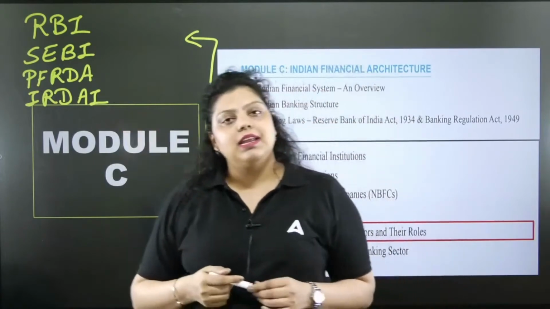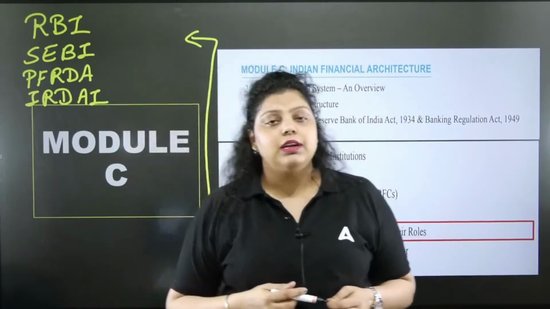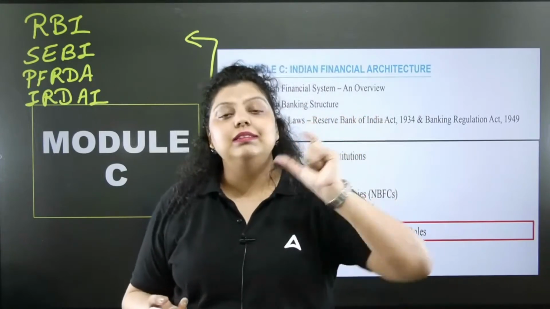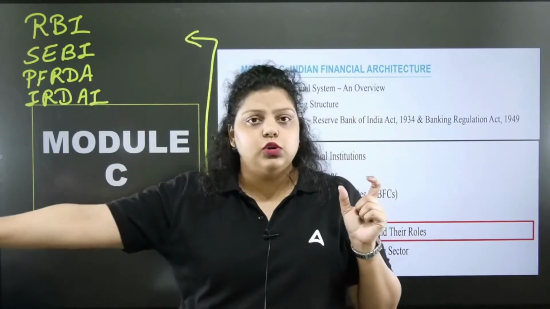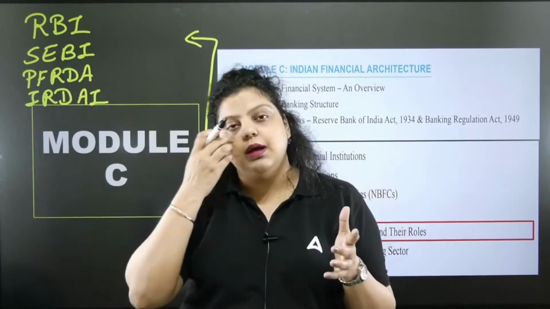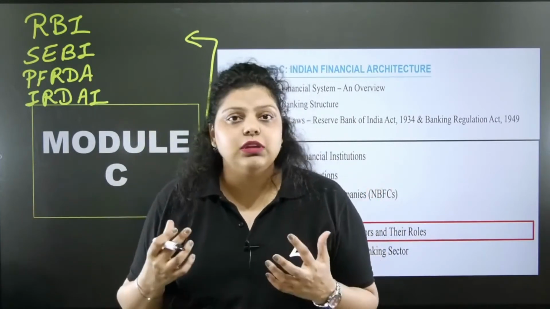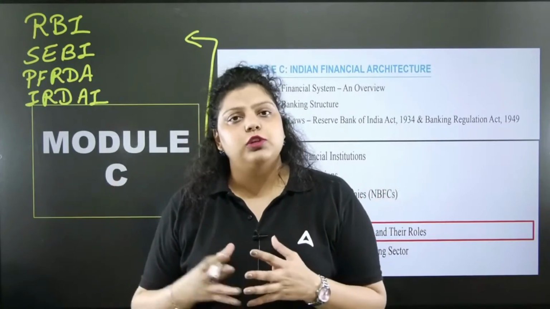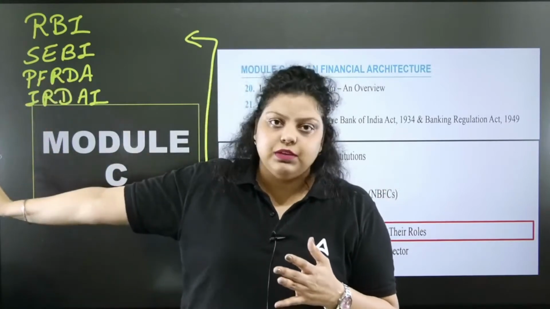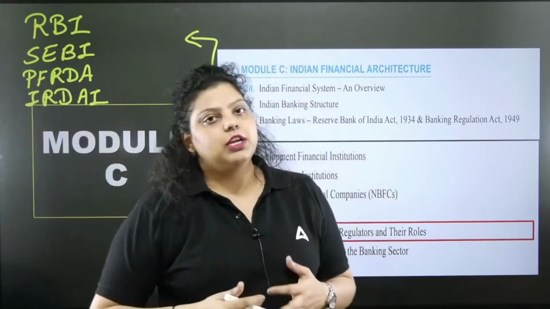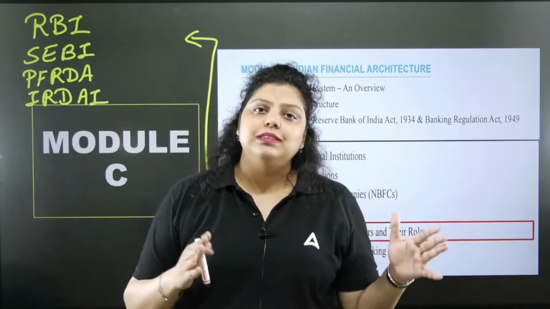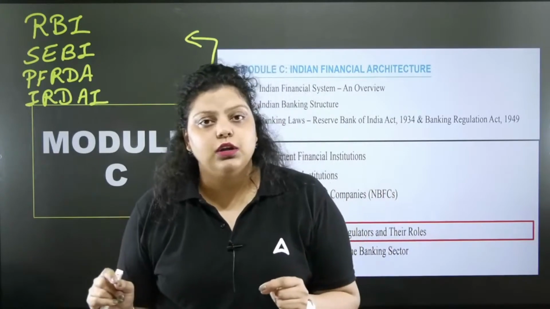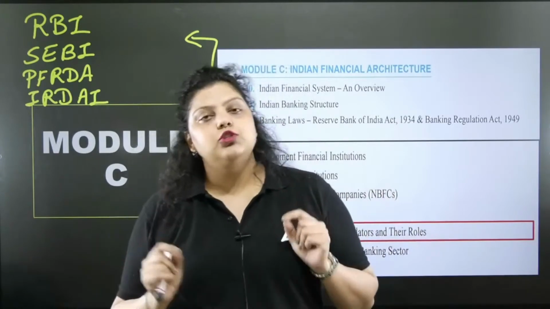Then we have PFRDA, the Pension Fund Regulatory and Development Authority. As the name suggests, it regulates pension funds. It regulates all the pension schemes also, like NPS and all. They come under the PFRDA. It gives you the PRAN number, and everything related to pension will be maintained by the PFRDA. Then we have IRDAI, the Insurance Regulatory and Development Authority of India. It manages the insurance sector of our country. It is the regulatory body of insurance companies, or the insurance sector, in India.